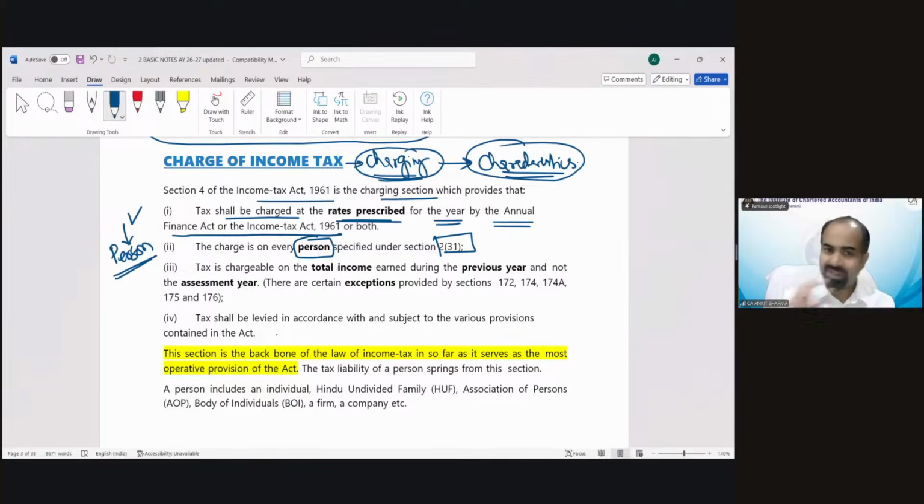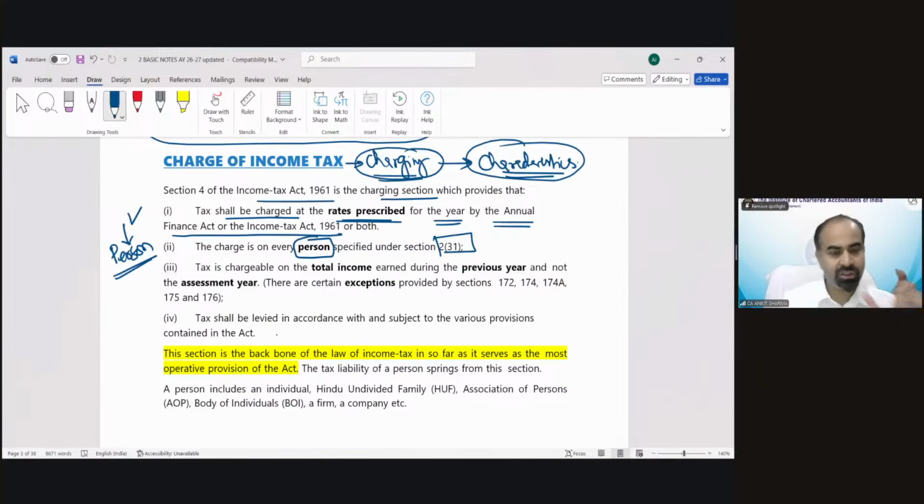So if you understand point number 2 right now like this, that it is applicable on person, it is okay. Do not get confused. Do not bother about what is the meaning of person, how I will escape from it. Just don't do this. So that is called not focused person. Okay, so stay with me.